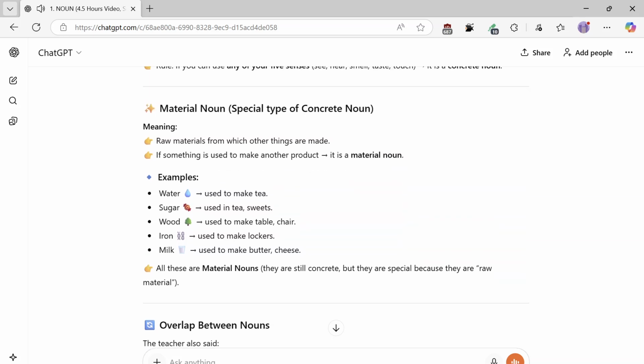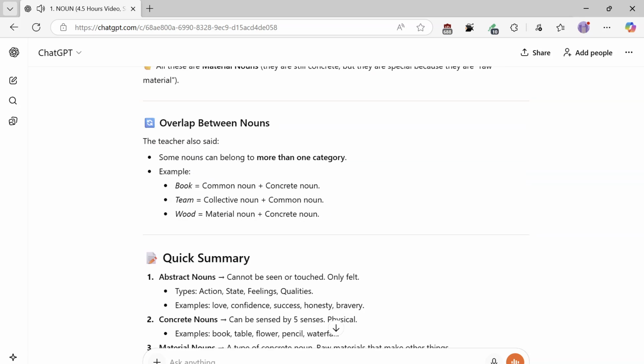Material noun, a special type of concrete noun. Meaning: raw materials from which other things are made. If something is used to make another product, it is a material noun. Examples: water, used to make tea; sugar, used in tea and sweets; wood, used to make tables and chairs; iron, used to make lockers; milk, used to make butter and cheese. All these are material nouns. They are still concrete, but they are special because they are raw material. Overlap between nouns: the teacher also said some nouns can belong to more than one category.